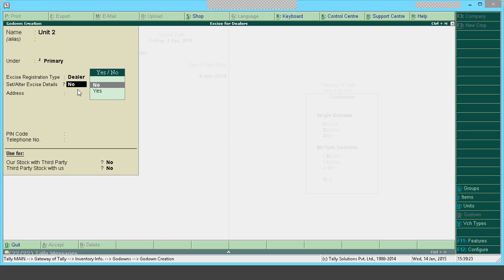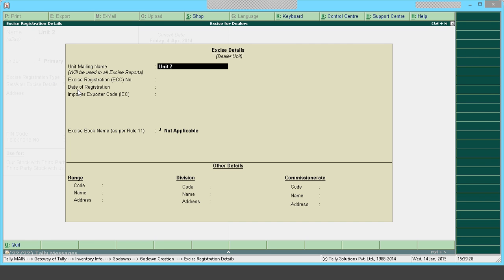It will ask me to set or alter excise details. If I make it yes, I'll get the same screen which we had in the F11 statutory features. So I'll give the excise registration number, the ECC number, the excise control code for this particular unit, XT001.